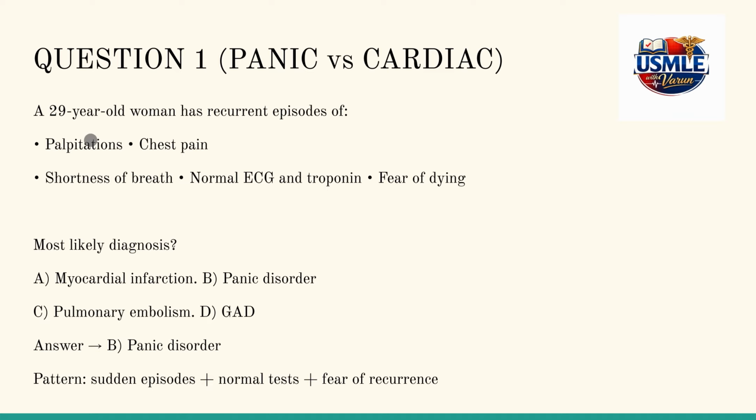Question one, we'll try to differentiate between panic versus cardiac cause. There's a 29-year-old woman who has recurrent episodes of palpitations, chest pain, shortness of breath. There's a normal ECG and normal troponin, but there's a fear of dying, fear of the next attack. The most likely diagnosis in this case is panic disorder, because with a normal ECG you can eliminate a cardiac cause, and there's a fear of the next attack. So let's look at the options.